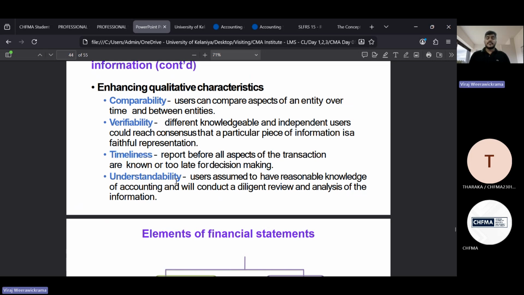That's why in the annual reports you can see most of the figures and graphs are there, right? They are providing not only paragraphs and not only numbers, they are providing the analytics. Visualizations are there, diagrams are there, charts are there, percentages are there. They have interpreted what they have done. So always when you're providing information to the stakeholders, it should be in an understandable manner. That's what we call understandability.